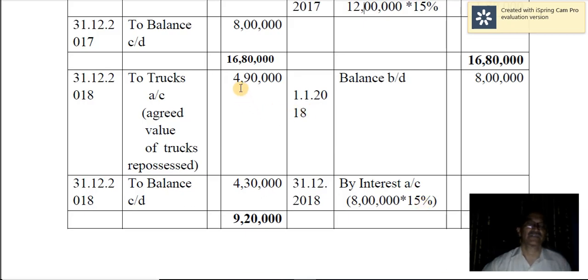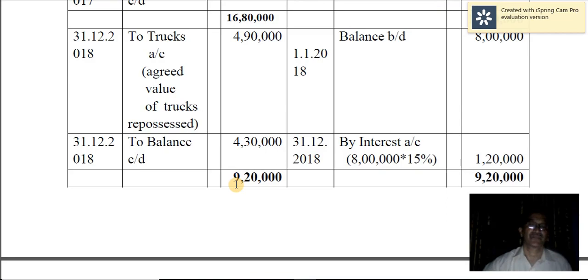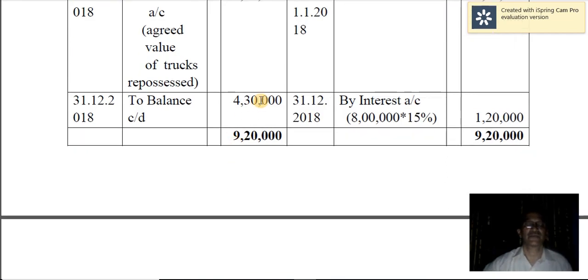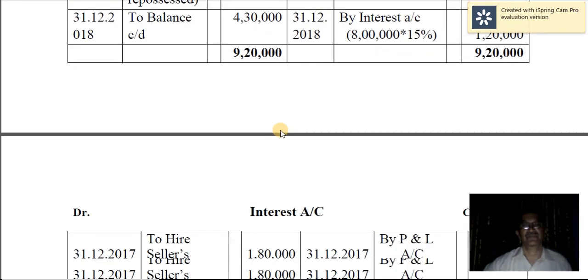Therefore, 2 trucks were taken over by the hire vendors. So hire sellers or hire vendors account enter to trucks account with the agreed value of the trucks repossessed. Then the balance will be carried forward. That is nothing but the value of 1 truck left with you. This is the amount still payable to the hire vendors.